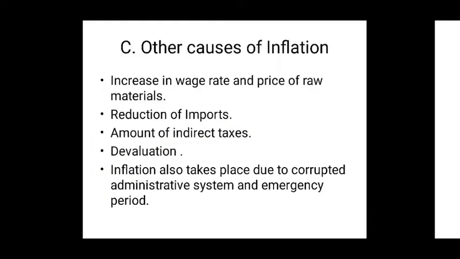Next, see other causes of inflation. So besides the imbalances of demand and supply, some other causes are also responsible for the occurrence of inflation. And number 1 is increase in wage rate and price of raw materials. So cost of production increases due to increased wage rate and price of raw materials. So increasing production cost helps to generate inflationary situation.